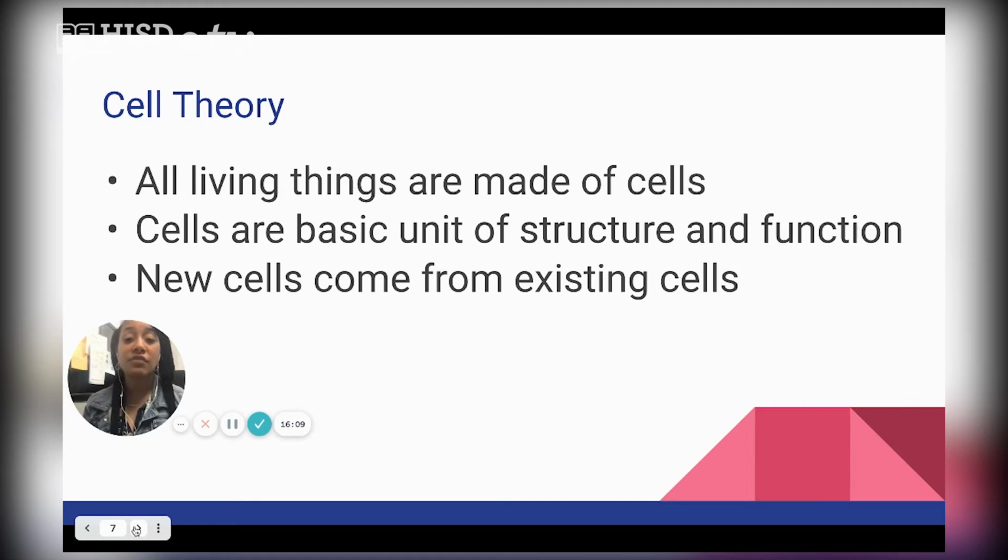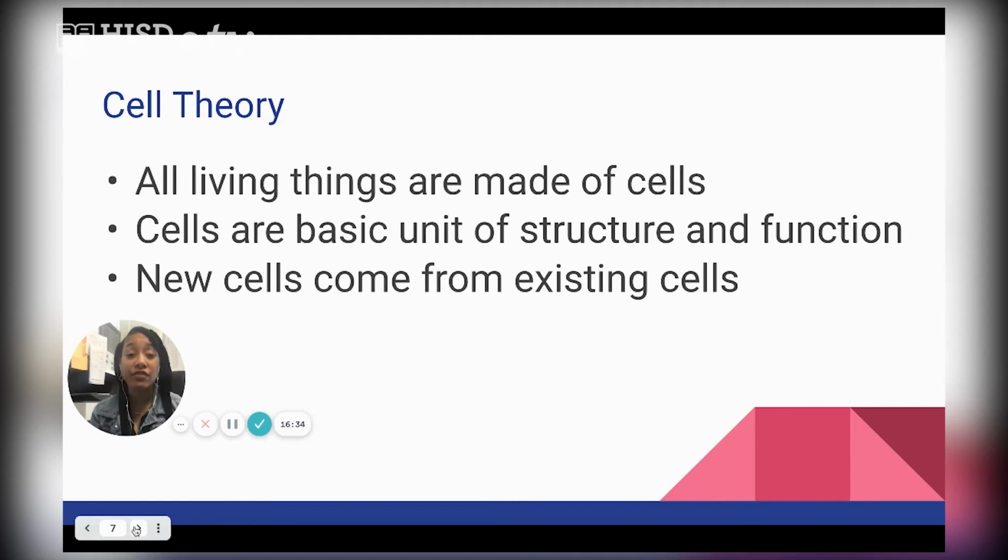The second part of cell theory, cells are the basic unit of structure and function. Again, that just means that everything comes from a cell. Cells are the foundation. And the third one is new cells come from existing cells. So if you need to make a new cell, it has to come from a cell. It can't come from a box because boxes do not have cells.